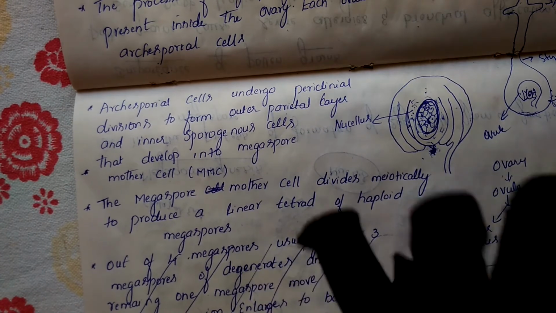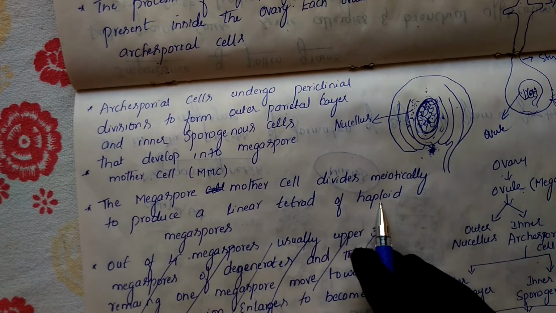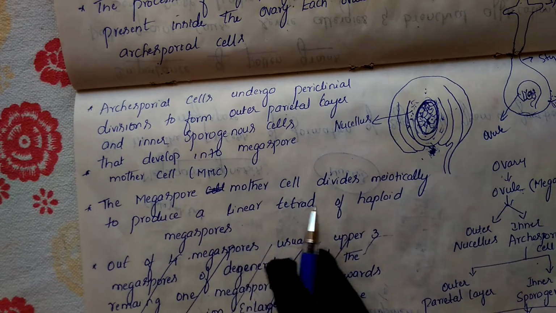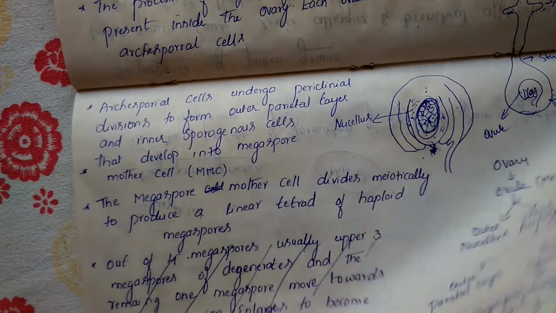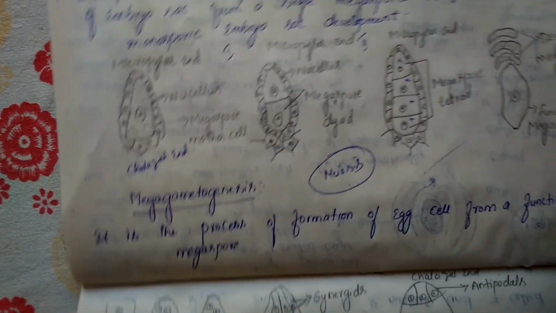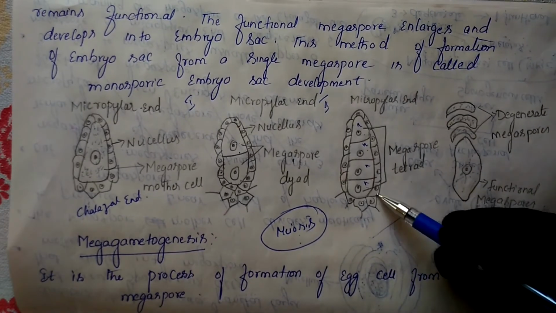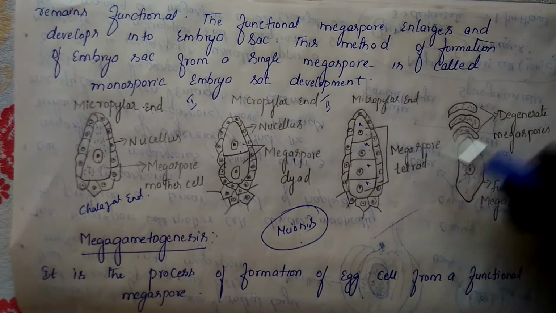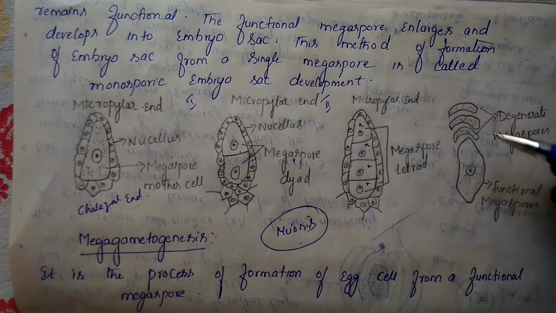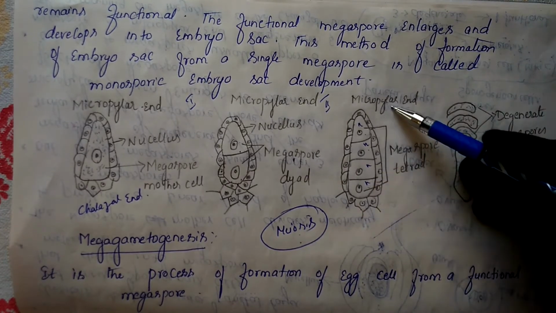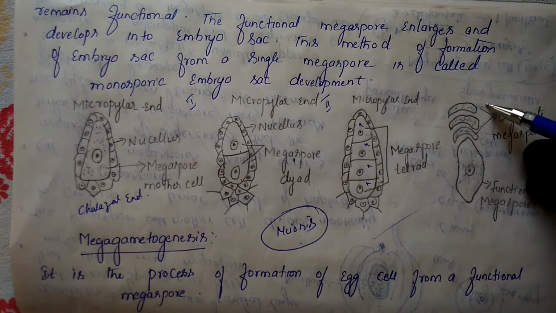Tetrad means four megaspores are present, and they are in a haploid condition. That's why we say a linear tetrad of haploid megaspores has been formed here. Finally we will get the four megaspores here. But among them, the three megaspores present towards the micropylar region will degenerate.